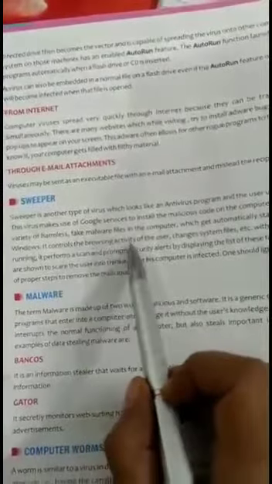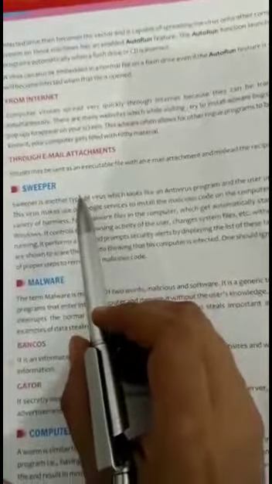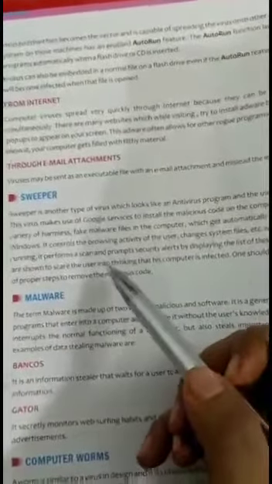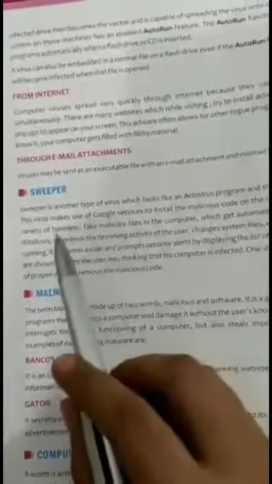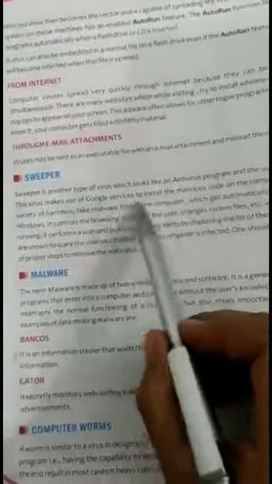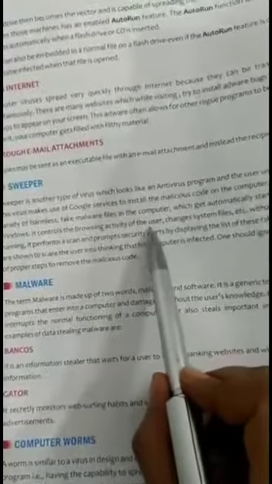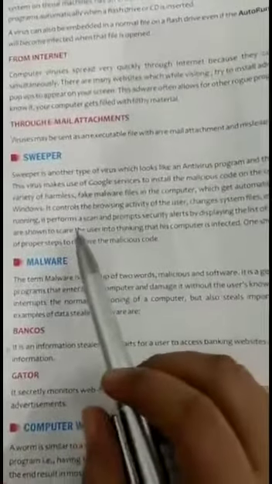It will control the browsing activity of the user, change system files, etc., without the user's knowledge, because the user thinks it is an antivirus program and downloaded it unintentionally.